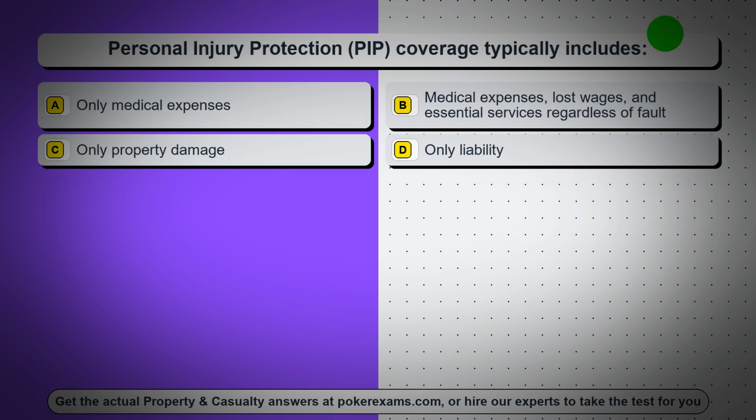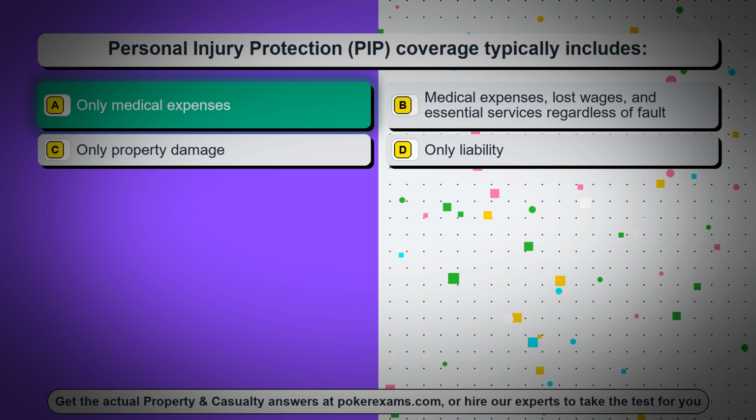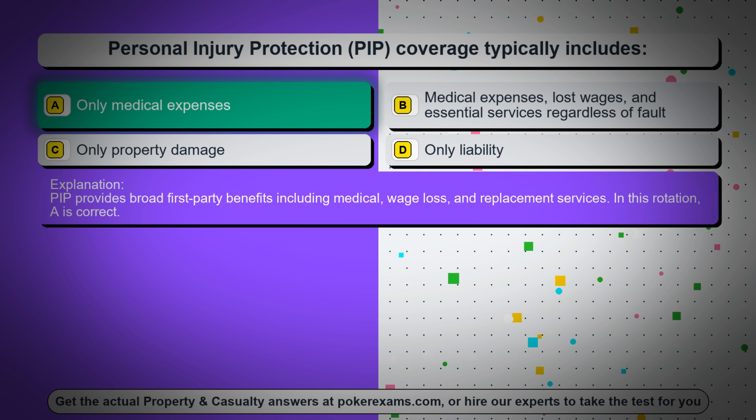Question 97. Personal injury protection, PIP, coverage typically includes: Option A, only medical expenses. Option B, medical expenses, lost wages, and essential services regardless of fault. Option C, only property damage. Option D, only liability. The correct answer is option A, only medical expenses. PIP provides broad first-party benefits including medical, wage loss, and replacement services. In this rotation, A is correct.